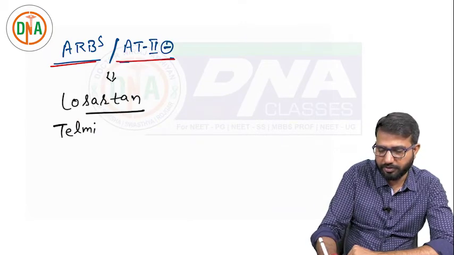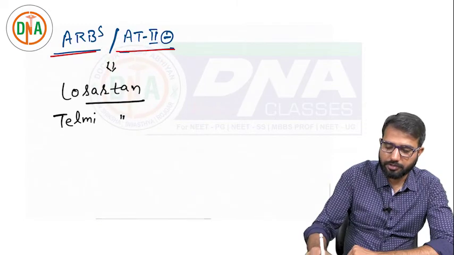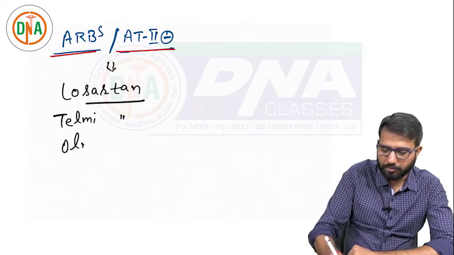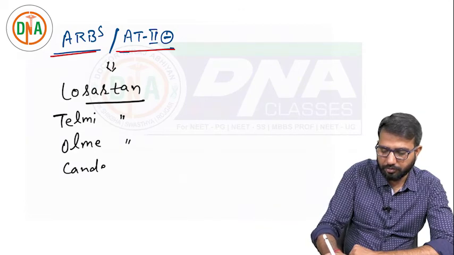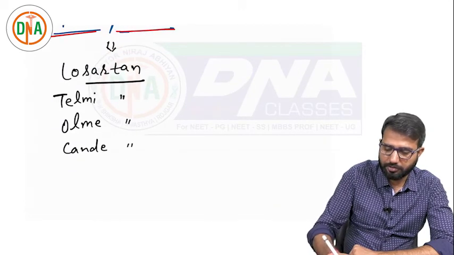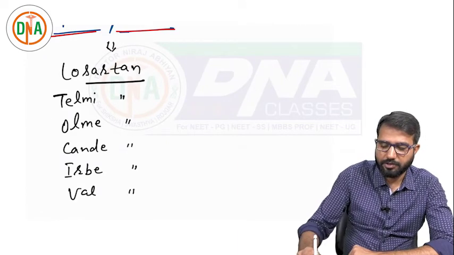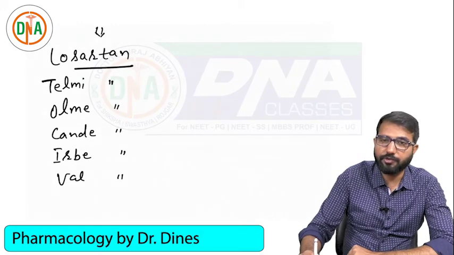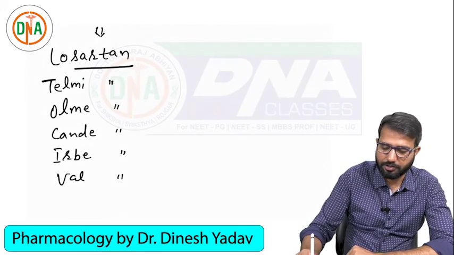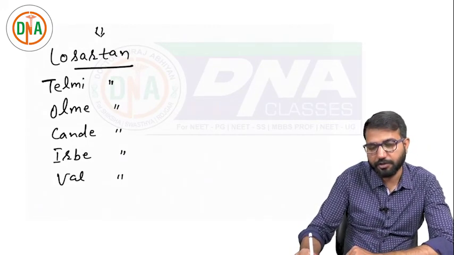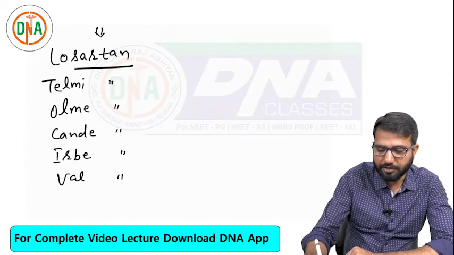The suffix is sartan. Losartan, telmisartan, olmesartan, candesartan, irbesartan, and valsartan. These are some angiotensin receptor blockers.